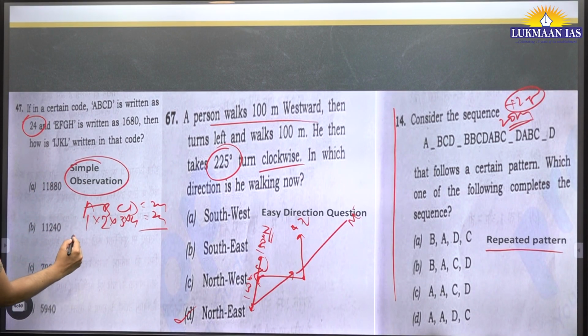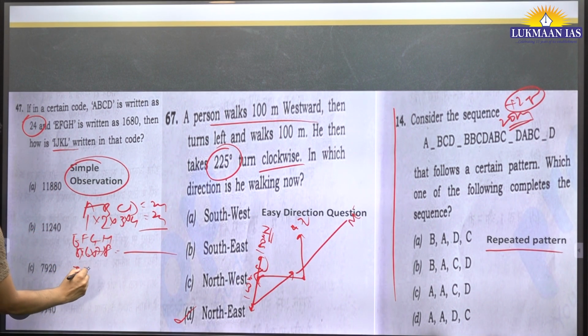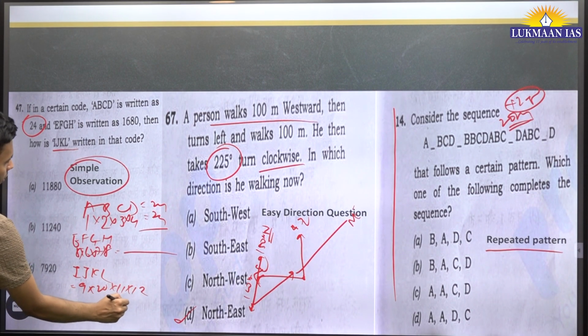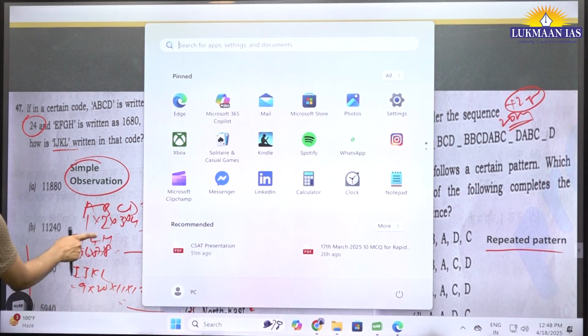Now E, F, G, H, 5, 6, 7, 8. So we will multiply them and get some value. And finally I, J, K, L, it will be 9, 10, 11, 12. Whatever the number is, the answer will be between any of these.